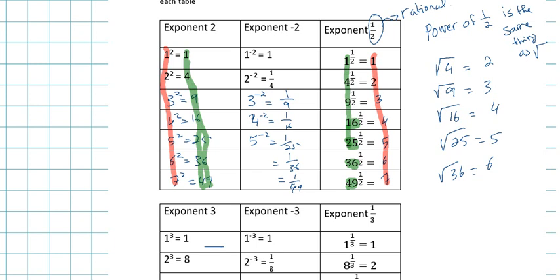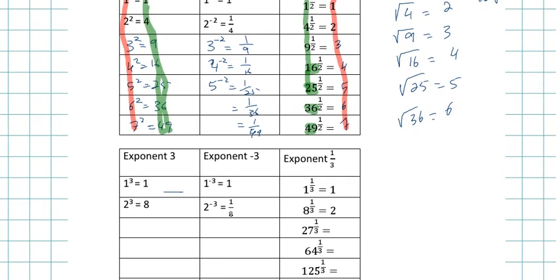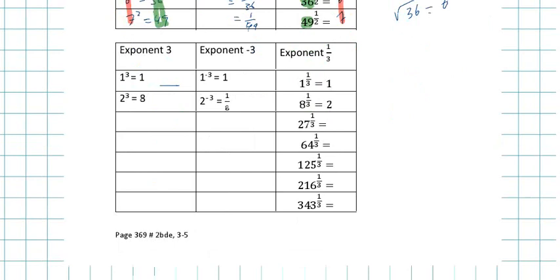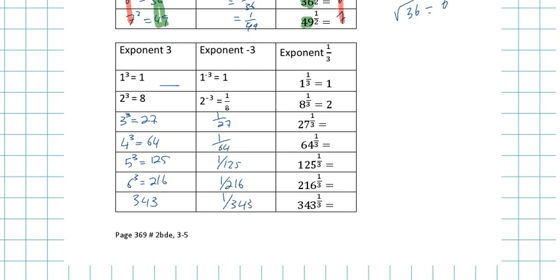Now, what have you noticed here? 27 to the power of 1/3.